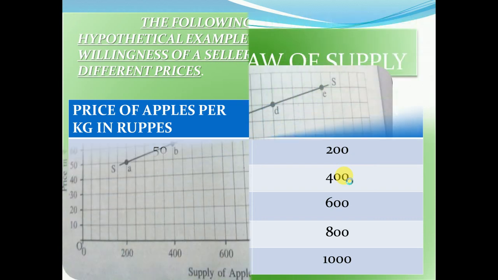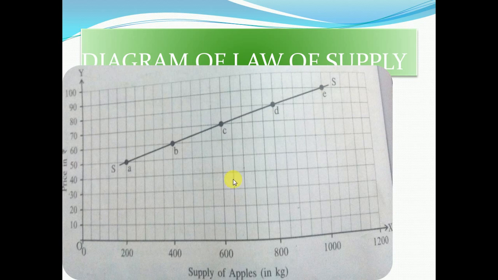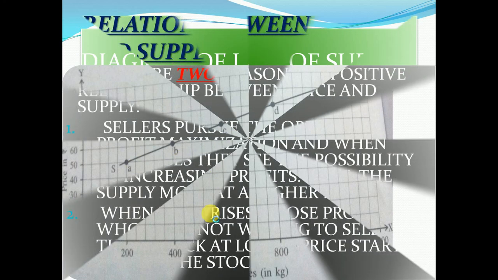With the help of this, here is a diagram of the law of supply. Here we can see the supply of apples on the x-axis and price on the y-axis. When the price is going up, there is an upward movement in supply. If we compare this at level C, the price is 80 and 90, and supply is 800 and 1000. So this area C to E is called the expansion area, and A to C is called the contraction area. Very important, this one.